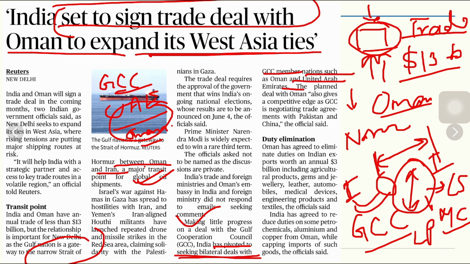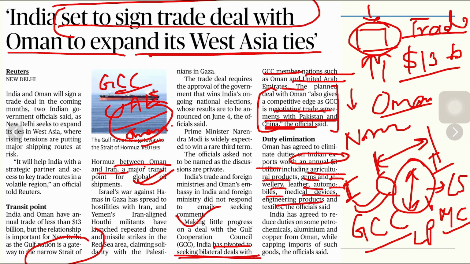The planned deal with Oman also gives a competitive edge as the Gulf Cooperation Council is negotiating trade agreements with Pakistan and China as well. Oman has agreed to eliminate duties on Indian exports worth an annual $3 billion, including agricultural products, gems and jewelry, leather, automobiles, medical devices, engineering products, and textiles. India has also agreed to reduce duties on some petrochemicals, aluminium, and copper from Oman.